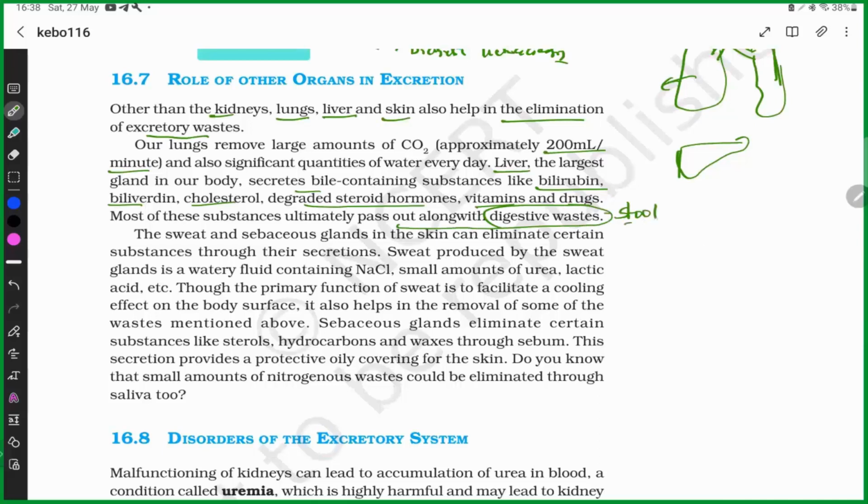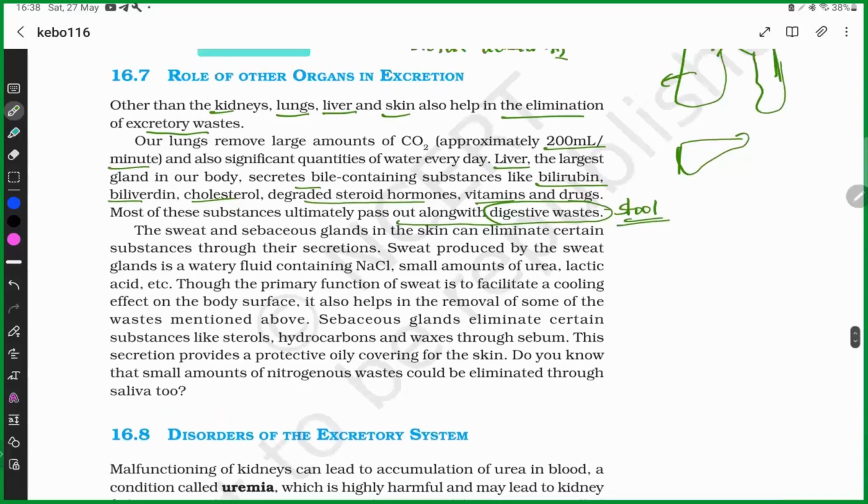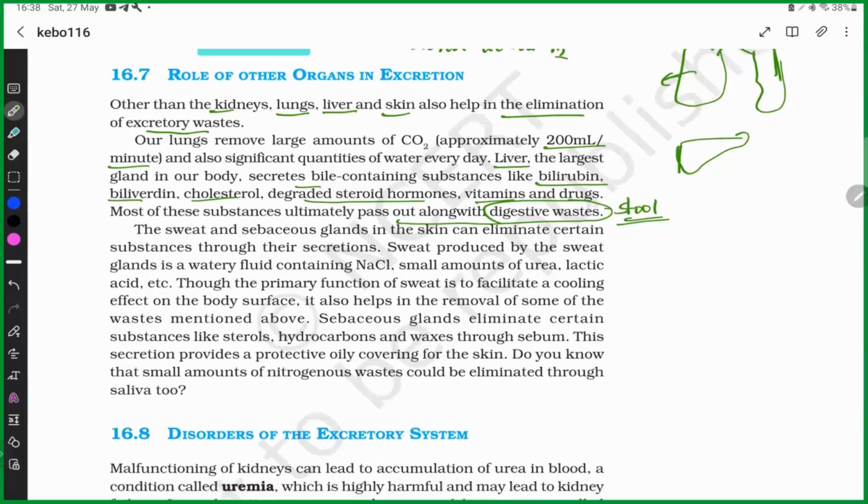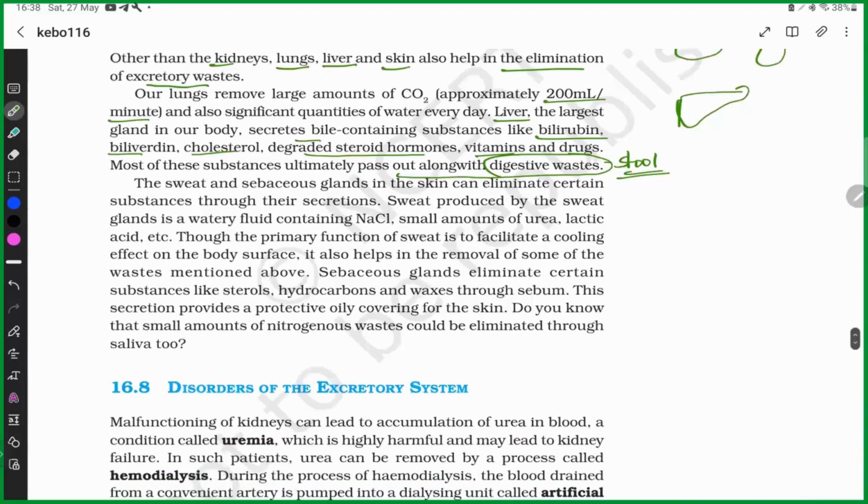Means stool. In the skin, there are two main glands: one is the sweat gland and the other is the sebaceous gland. The sweat gland produces sweat. But the primary function of sweat is to facilitate a cooling effect on the body surface, which is known as thermoregulation. You have to remember this point. The primary function is thermoregulation.